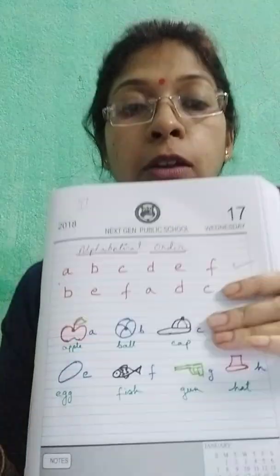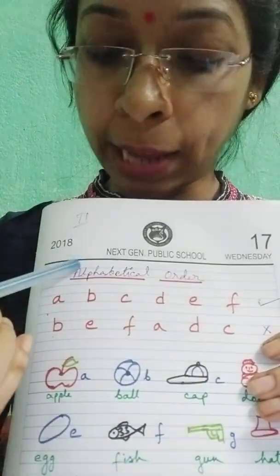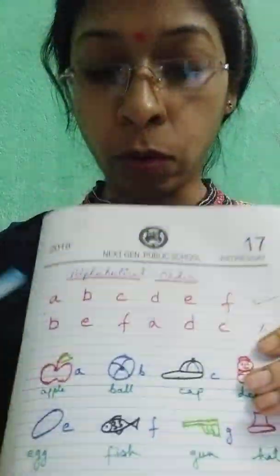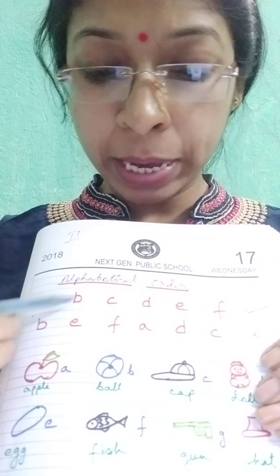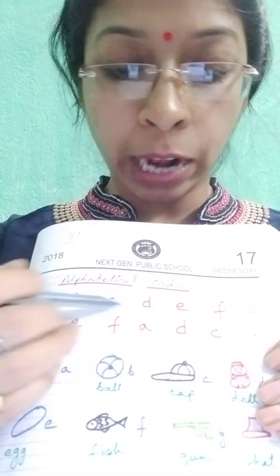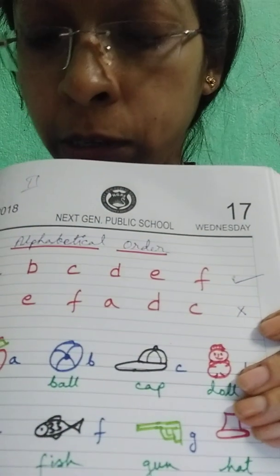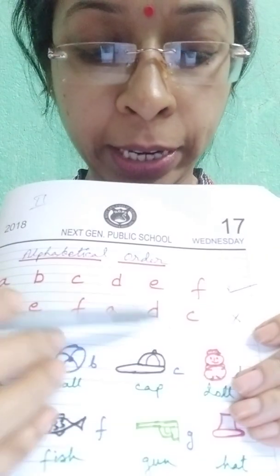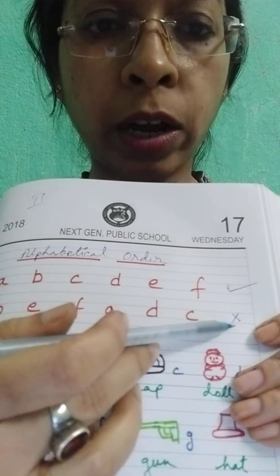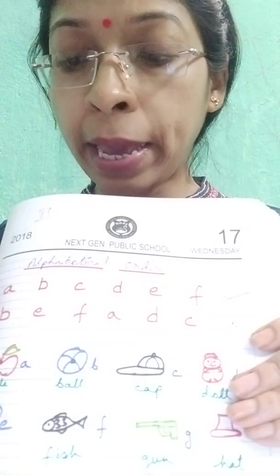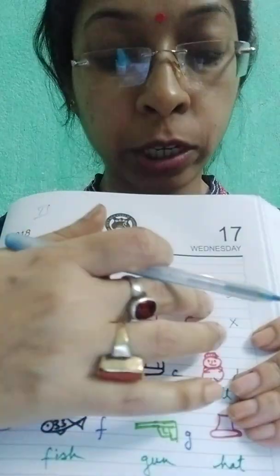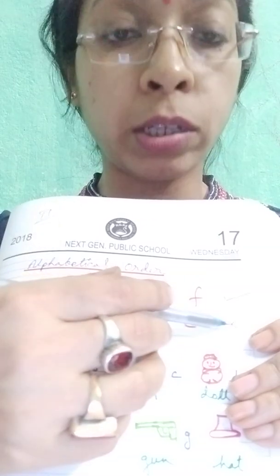Okay. Now, I'll show you one thing. Now, see. Alphabetical order. What is this? First is alphabetical order. Now, see. A, B, C, D, E, F. This is what? This is alphabetical order. So, this is a tick mark, right? Okay. Can you see? Now, B, E, F, A, D, C. Is this alphabetical order? No. So, I have crossed it here. Okay. So, A, B, C, D order is known as alphabetical order. And this is not alphabetical order. So, this is crossed.